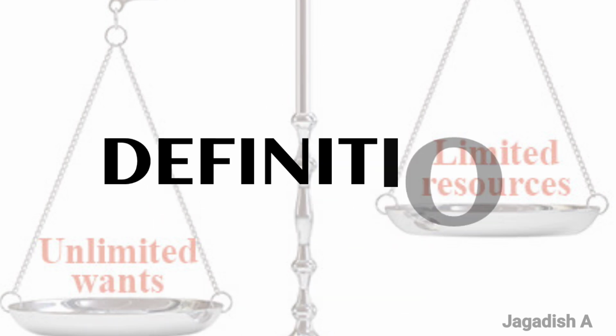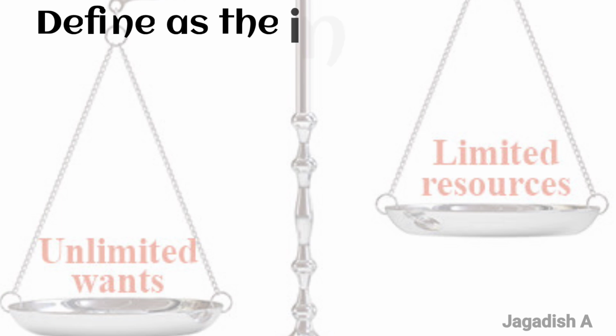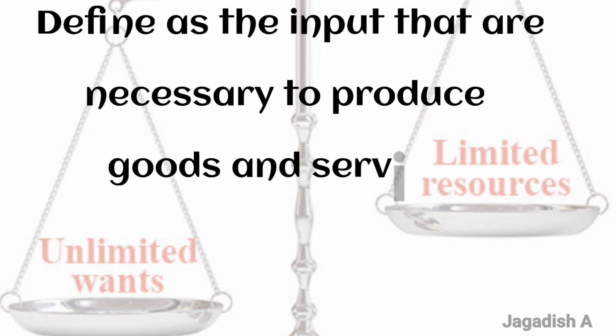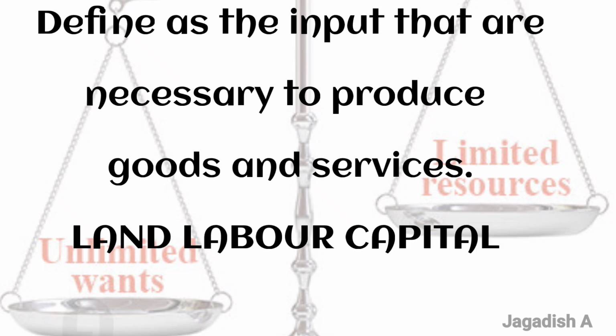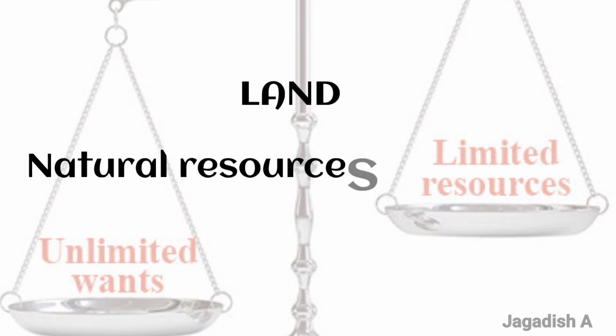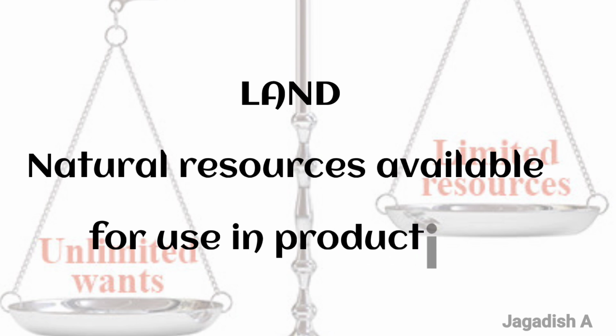Definition of factors of production. These are defined as the inputs that are necessary to produce goods and services. They include land, labor, capital, and entrepreneurship. Land: natural resources available for use in production.